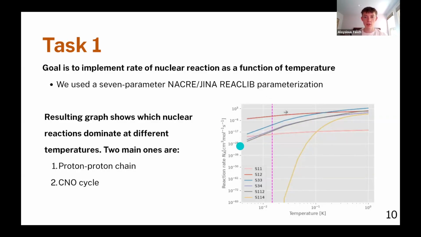The resulting graph that was generated by the code shows all the different nuclear reactions and when they dominate based on the temperature. And there are two main hydrogen burning pathways to look out for. The first is the proton-proton chain, and the second is the CNO or carbon-nitrogen-oxygen cycle. At relatively low temperatures, the proton-proton chain dominates completely. But as the temperature increases, reactions involved in the CNO cycle become more favorable. And the CNO cycle becomes the primary form of hydrogen burning.